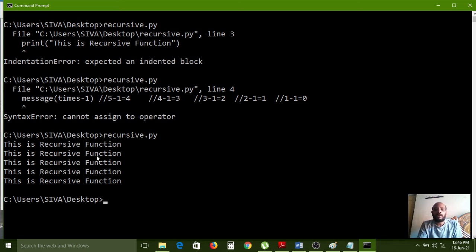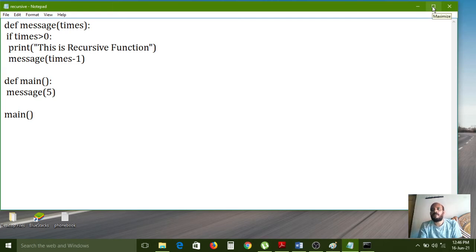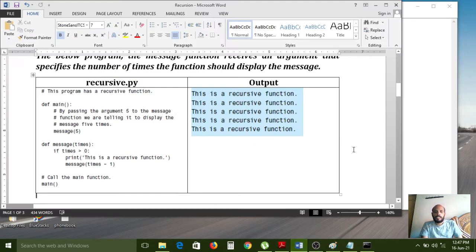This is a recursive function. So if you want to stop any recursive function from calling itself, then you need to mention conditional operators, conditional statements. If you mention any conditions, based on that condition you can stop the recursion, so conditional control statements are very important. So like that we need to use them. And the next one is what?